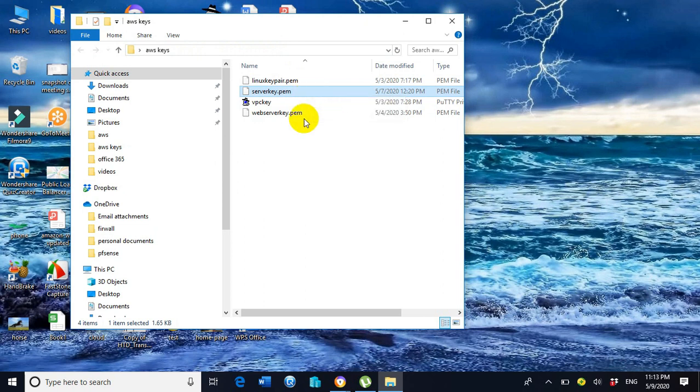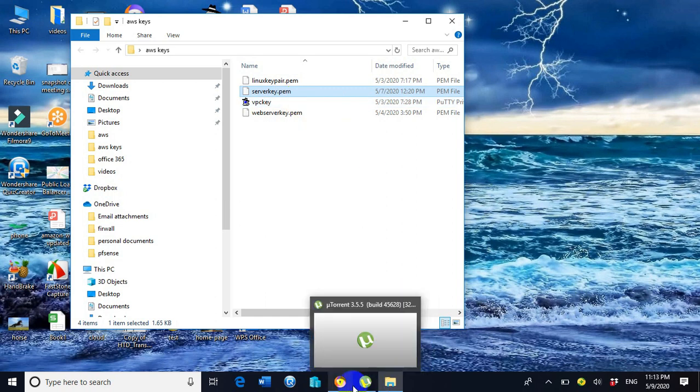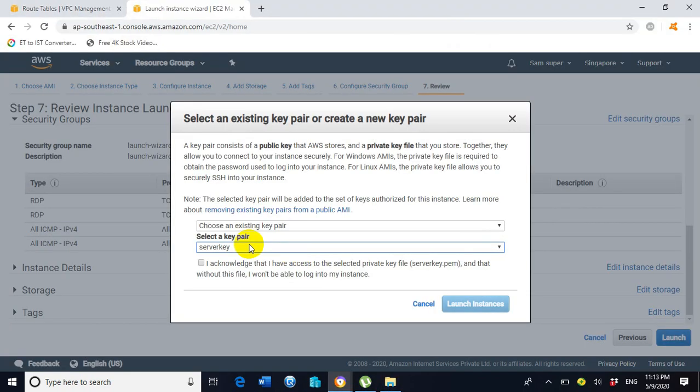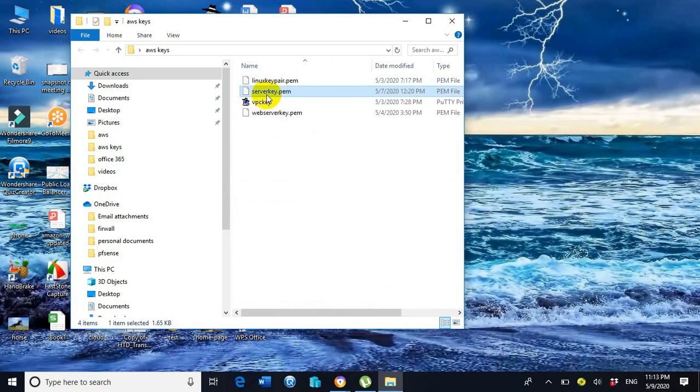So here this key is not available. Here it is showing server key.pem. Let me check here. What is the key name here? Server key. And here what is the name? Server key.pem. Yes, we got it. We already have a key with the name server key.pem. So this is a good thing.